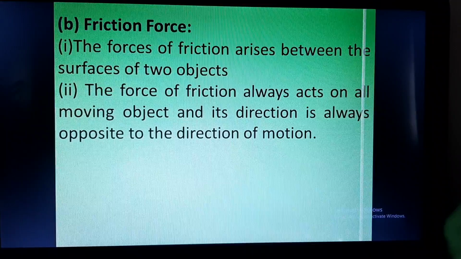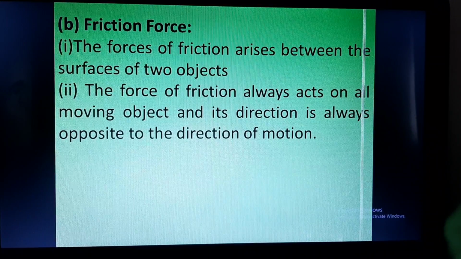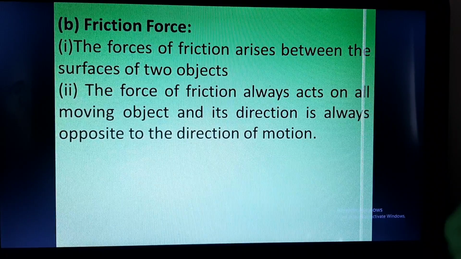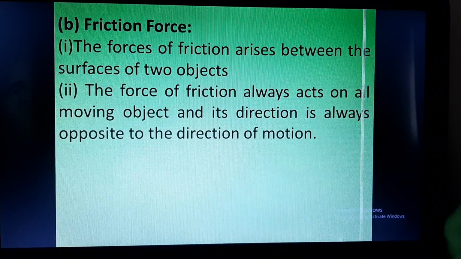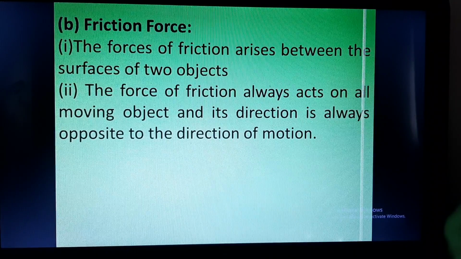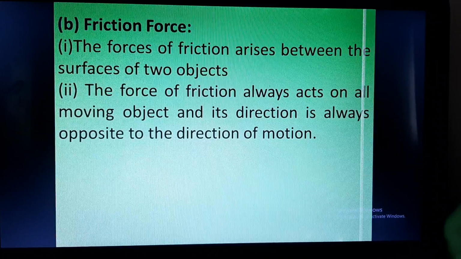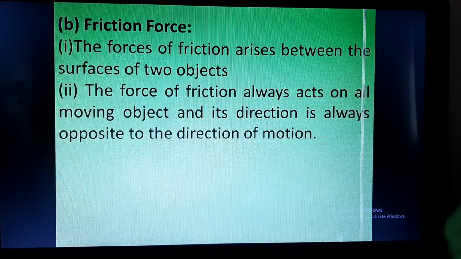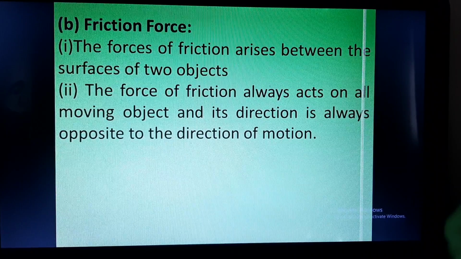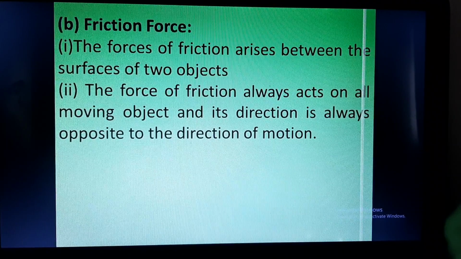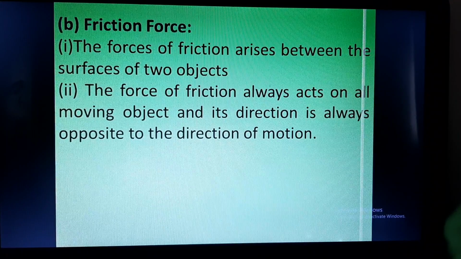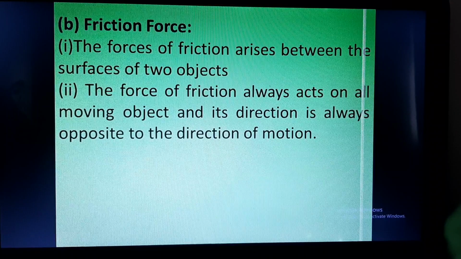in contact. The force of friction always acts on a moving object and its direction is always opposite to the direction of motion. So here there are two objects whose surfaces are in contact with each other. Now one object is moving and the other object is applying force on the moving object. And what will be the direction of the force? As we know, force is a directional entity. So what will be the direction of the force? The direction of the force applied by the stationary surface will be opposite to the direction of the moving object.